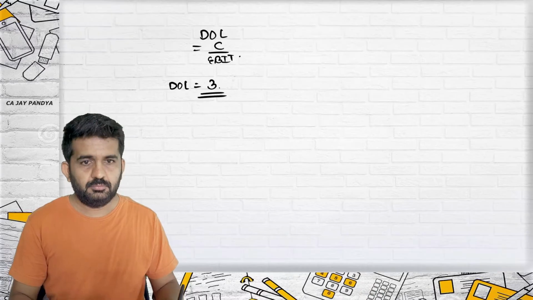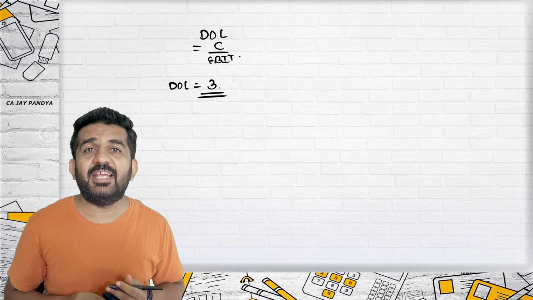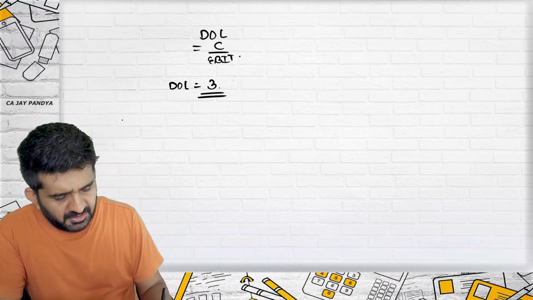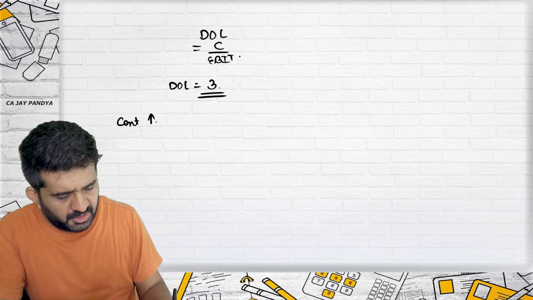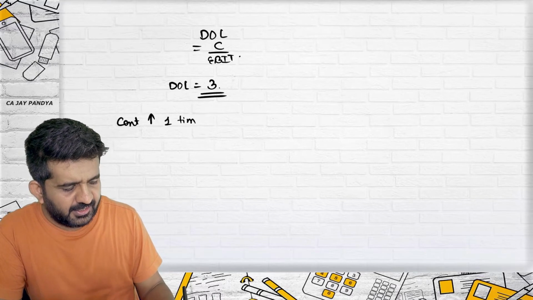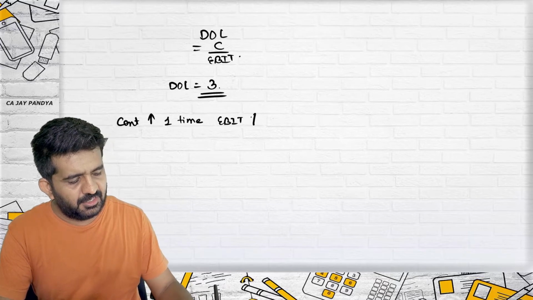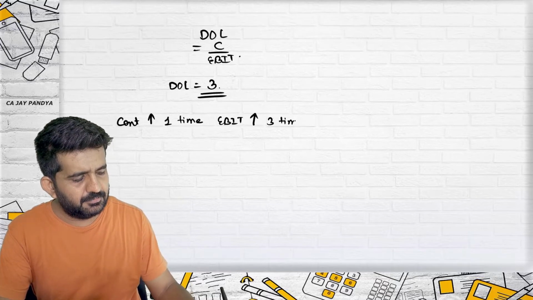But try to concentrate. If degree of operating leverage is, say, 3, what does it mean? It means if contribution increases 1 time, EBIT will increase 3 times.